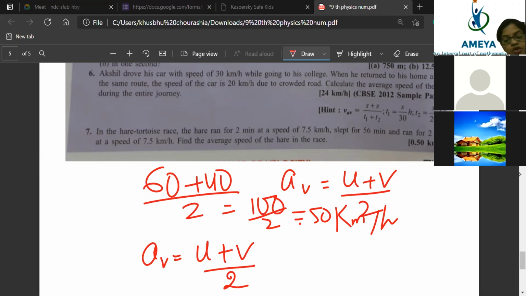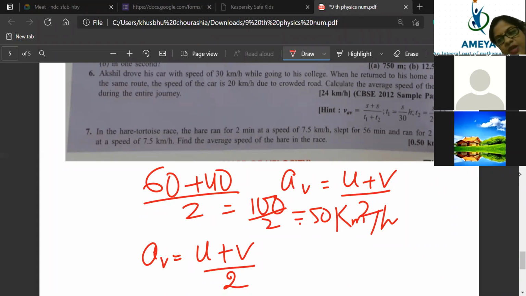Say yes or no, understood or not? Understood everyone? Tell me fast. I know certain numericals will be slightly tough, but that does not mean you are going to give up. You are going to fight. If numericals are tough, that does not mean you are going to stop yourself. You are going to practice.